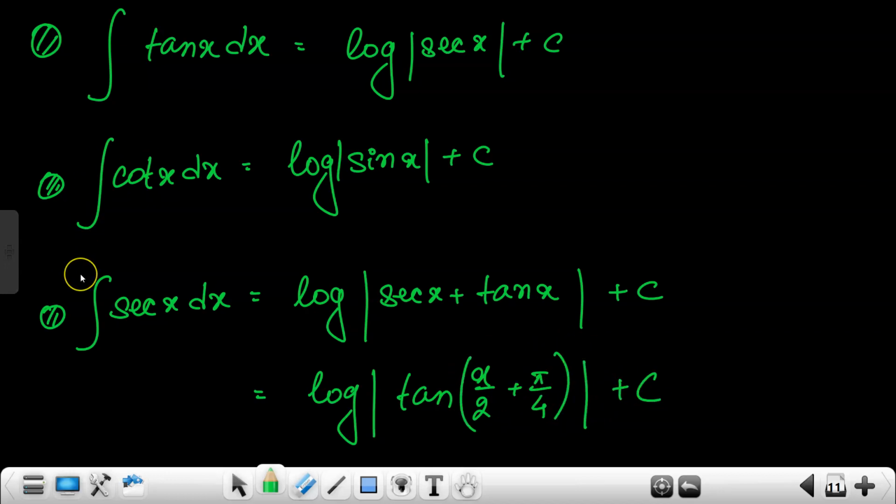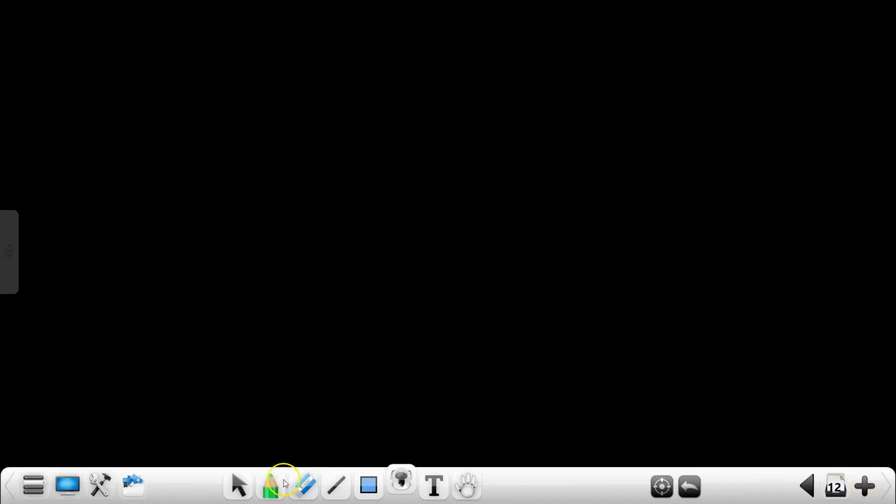Clear till now? You write these formulas two to three times. You just go on writing. No need to remember. Just go on writing, and you will see that your formulas are memorized. Okay, pardon me.